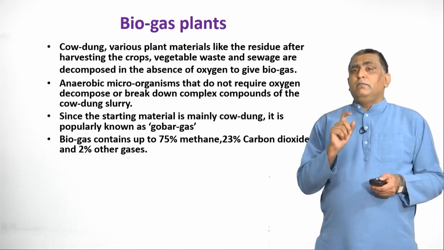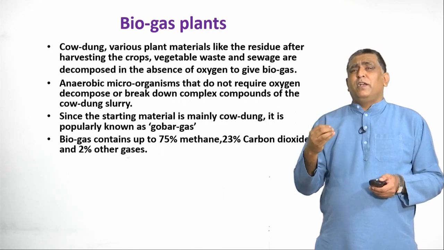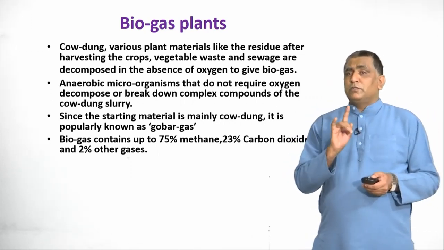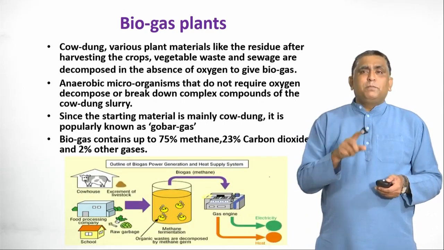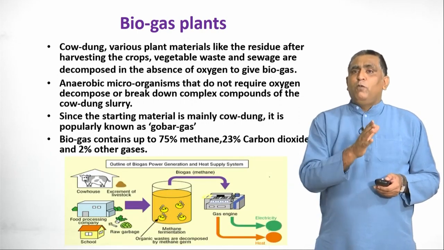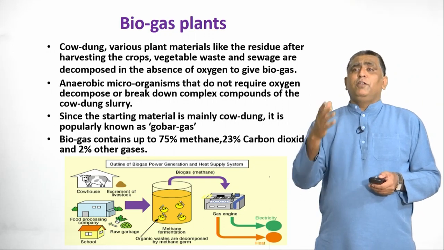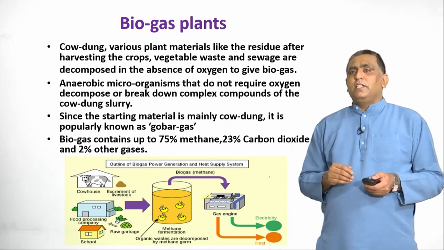One question might come regarding the composition of the gases in biogas, or which is the chief or major constituent of biogas. That question can also come for 1 mark. You have to be ready for it, so that sentence is going to be very important. This diagram clearly indicates how biogas is generated, and even in recent times, not only as a fuel, it can be converted into electrical energy as well.